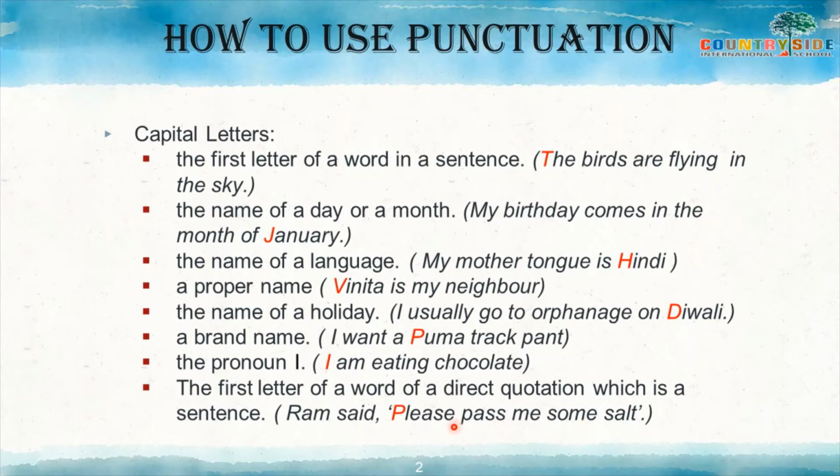Okay, see, direct and indirect I taught you in previous videos. And you know that when we are writing anything in quotation marks, this mark you can see can be called a quotation mark. When we are writing something in quotation marks, at that time the sentence should always start with a capital letter. So these are the places where you have to be careful while using capital or small letters.